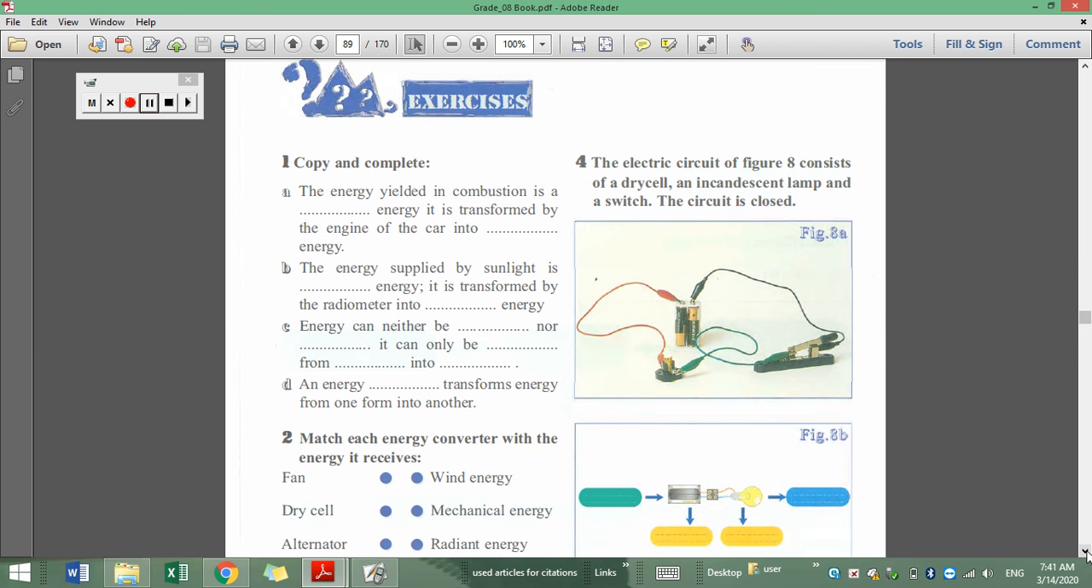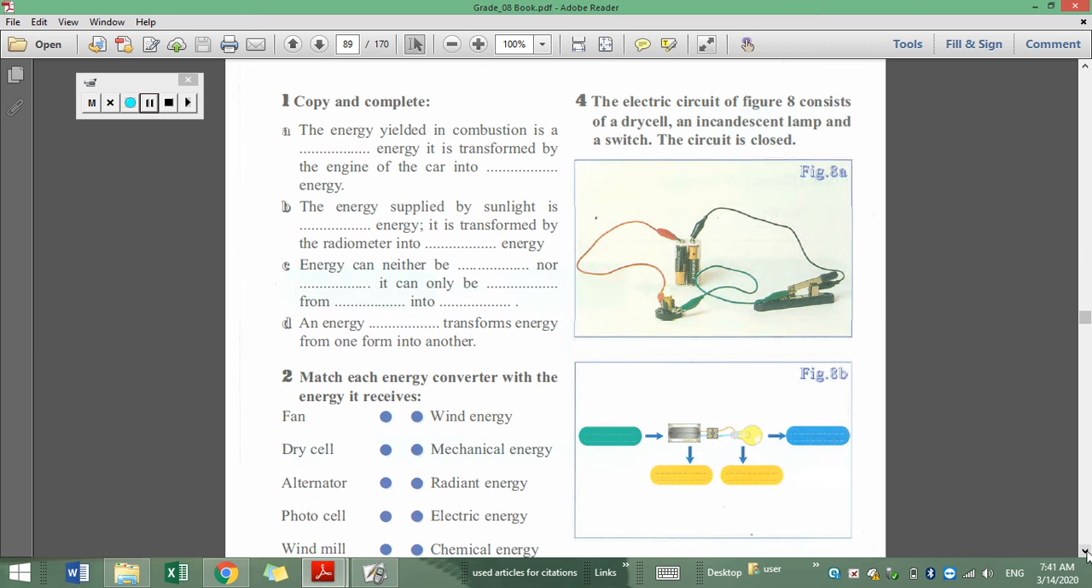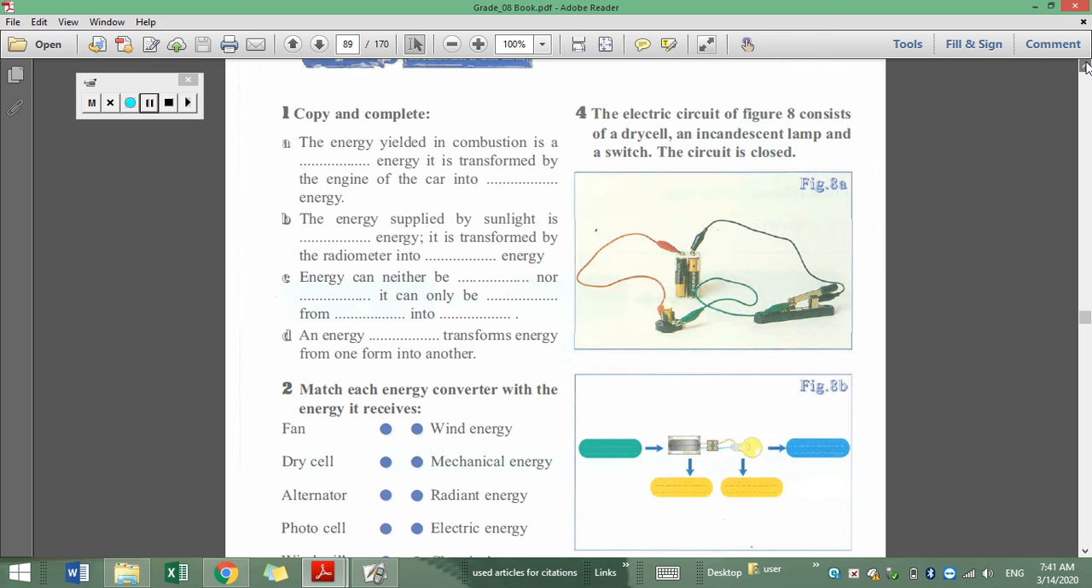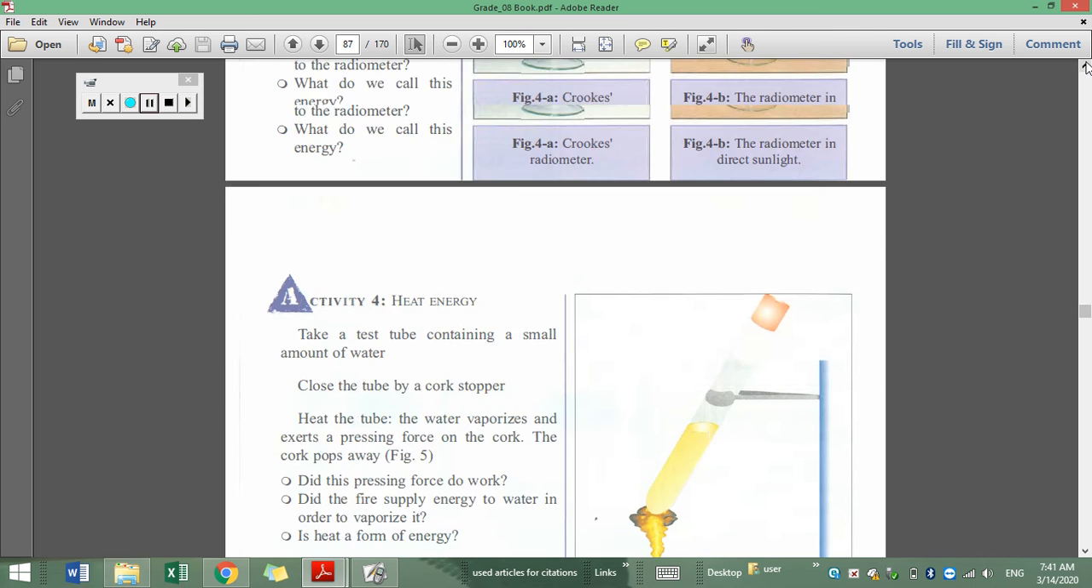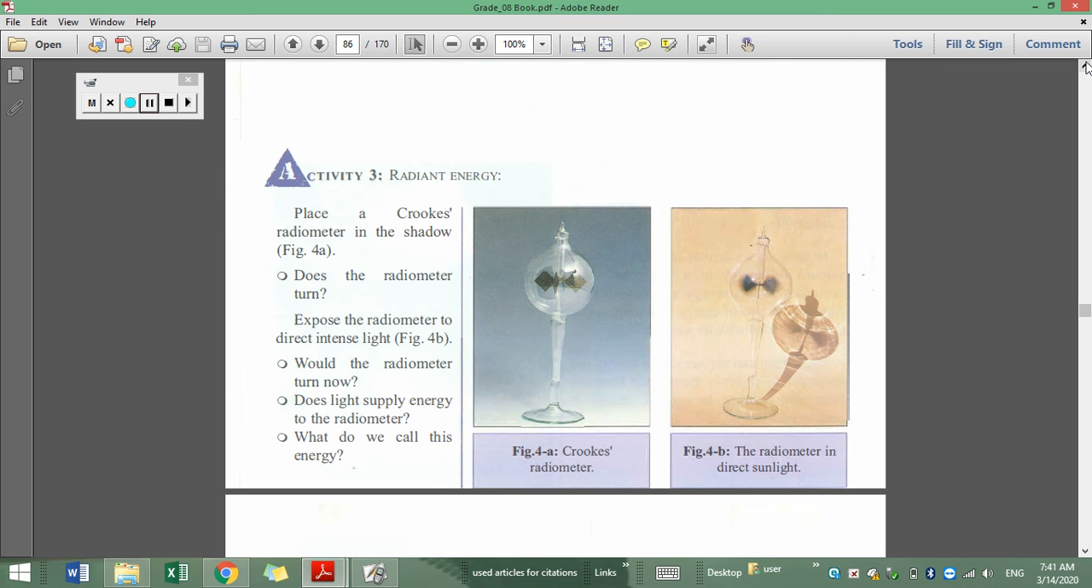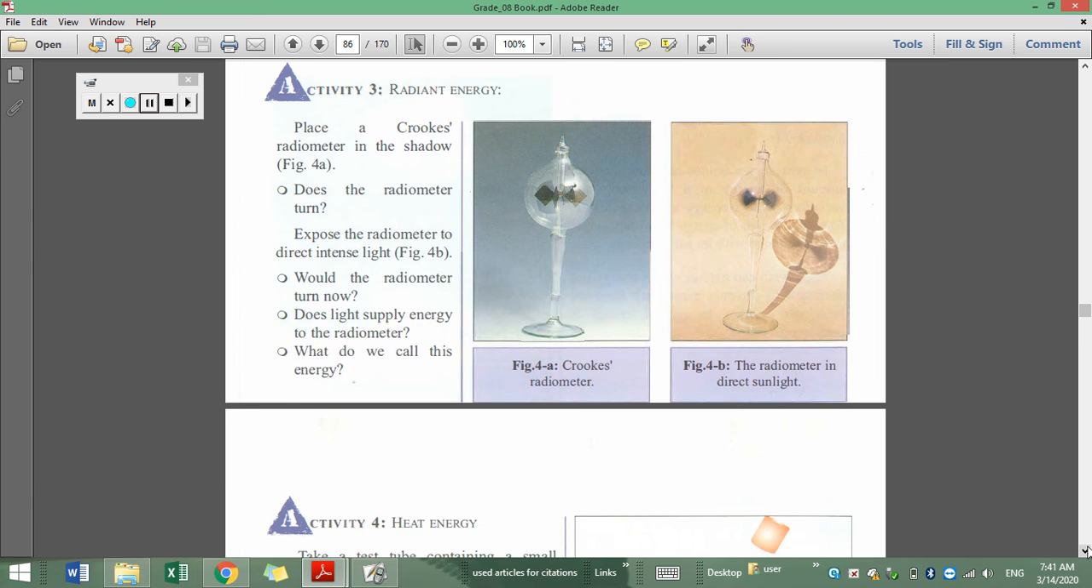The energy supplied by the sunlight is mainly radiant energy, though it is transformed by the radiometer into what energy? Into mechanical energy. The radiometer is discussed here in your textbook. This is the radiometer. It receives radiant energy, light energy, and when these two plates receive the light energy, they start to rotate. Okay?